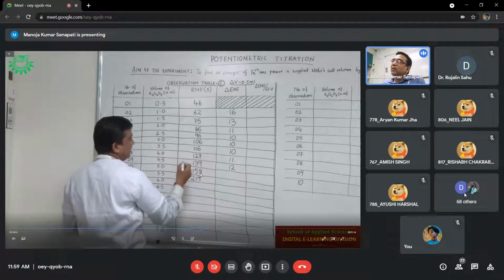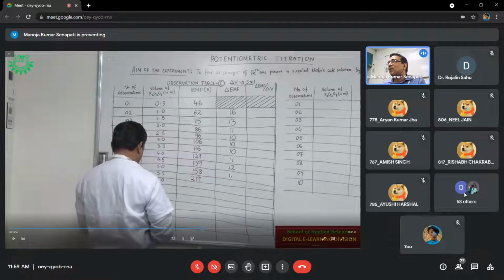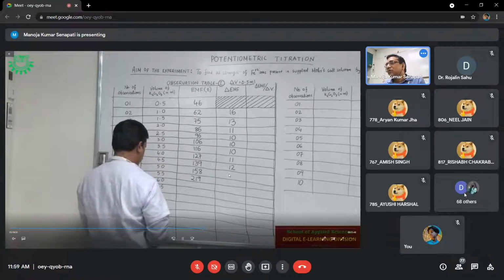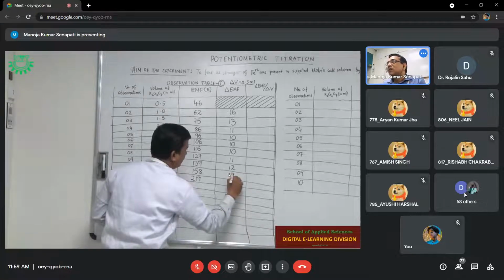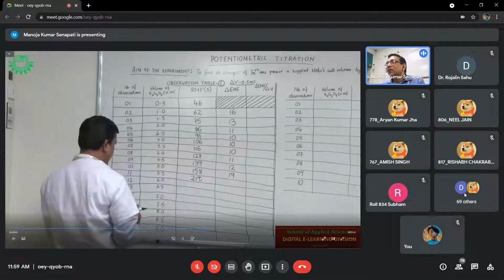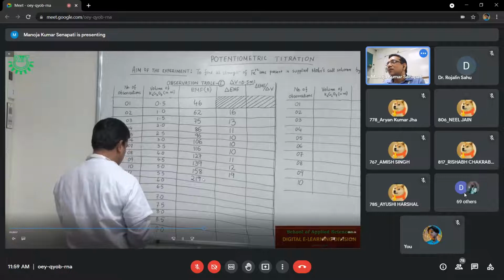This one, 158 minus 139, it will be around 90. It is 90. Then this one, 219 minus 158, it will be 61.